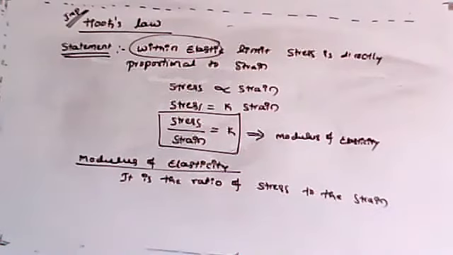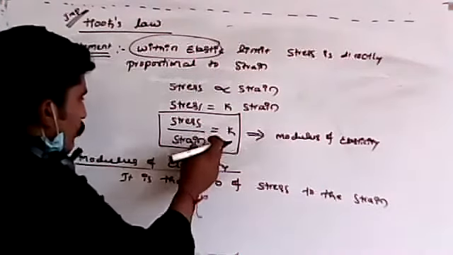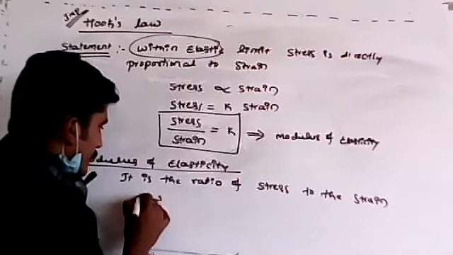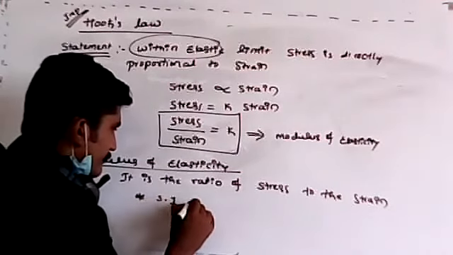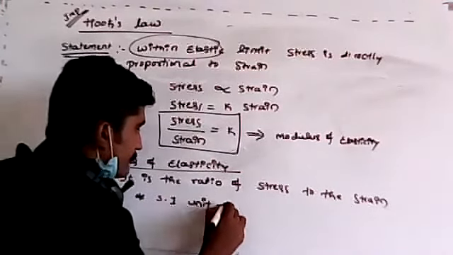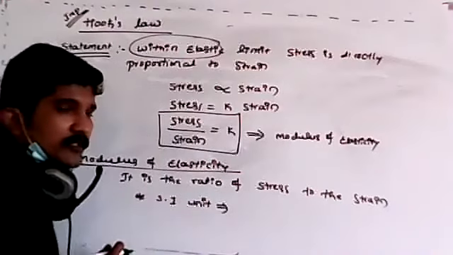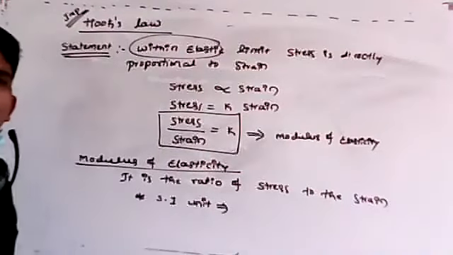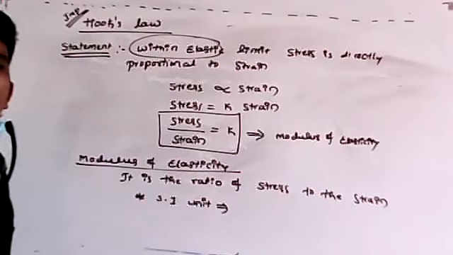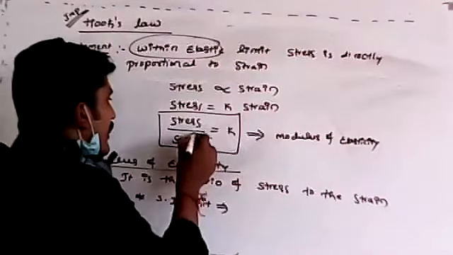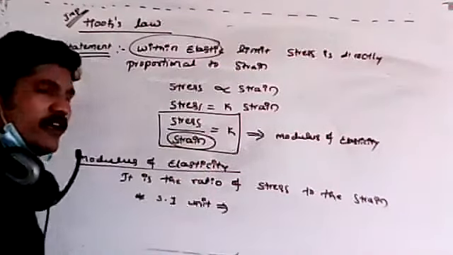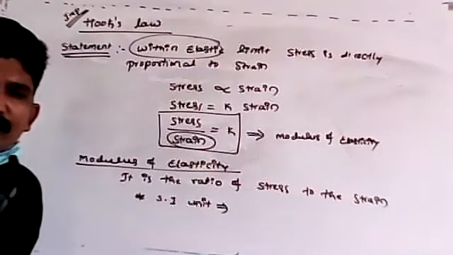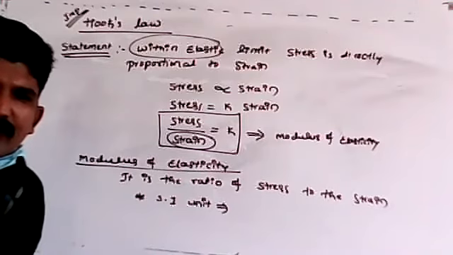What is the SI unit for this? Can anyone tell me? Students, SI unit? Yes. Why? Because remember strain. What is the SI unit for strain? Is there any SI unit for strain? Tell me fast.